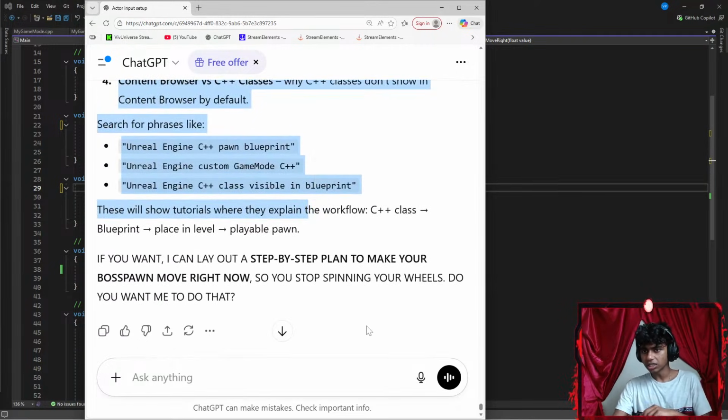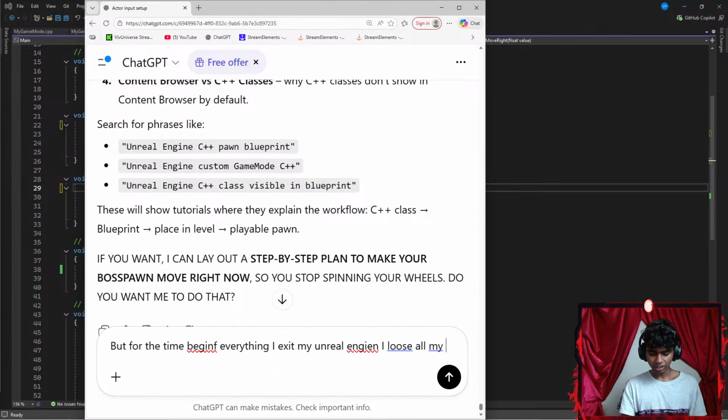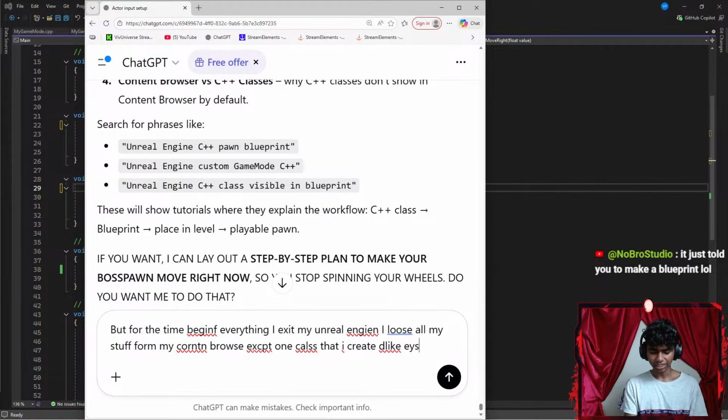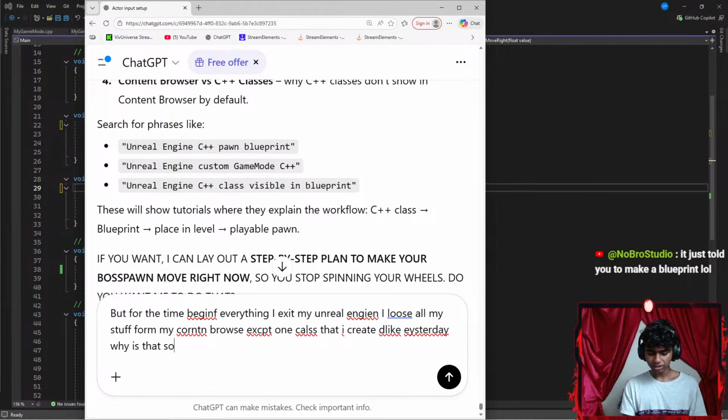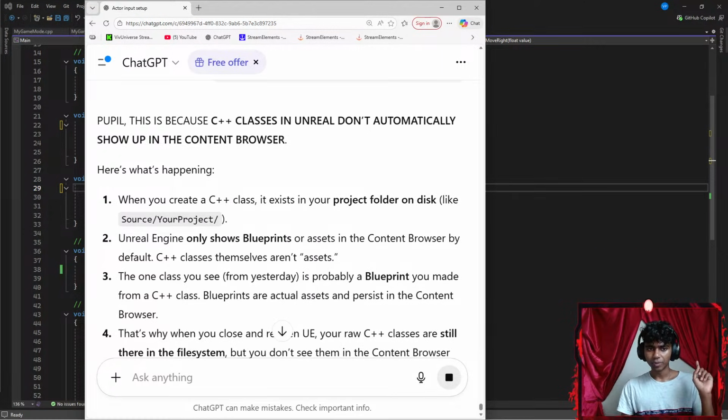Okay, let's say something like, but for the time being, every time I exit my Unreal Engine, I lose all my stuff from my content browser except one class that I created yesterday. Why is that so? Is it because I don't save stuff? I'm pretty sure that I save stuff though. I just told you to make a blueprint, lol. GPT is hallucinating now, guys. Actually, it does make sense.